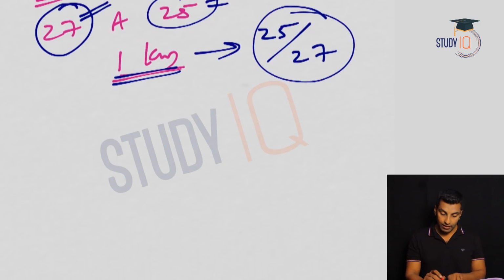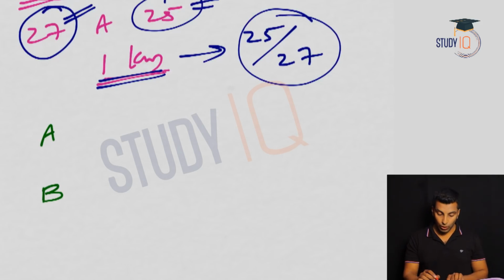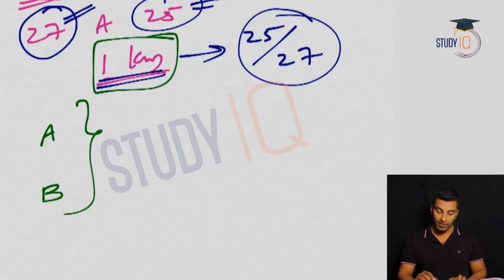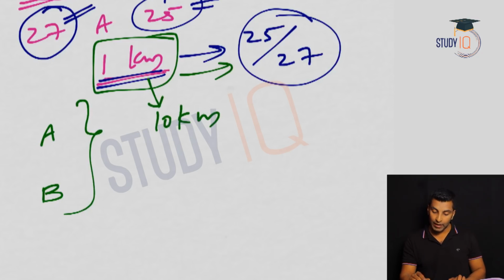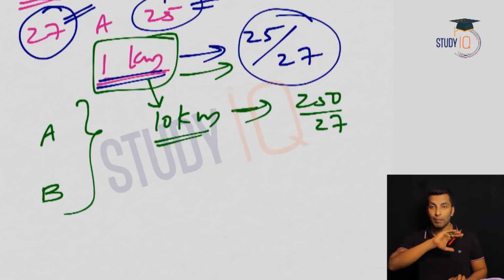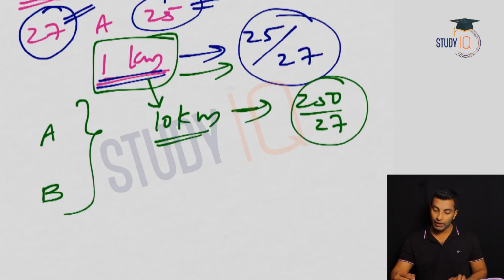Now what is the question? We understood that if the faster person travels 1 kilometer, the slower person will travel 25 by 27, that is less than 1 kilometer. Here it is 10 kilometers. So instead of 1 it is 10, meaning 25 by 27 becomes 250 by 27. So the faster person covered 10 kilometers, that means he completes the race. The other person will have completed this much. So what is the lead, if you ask me?